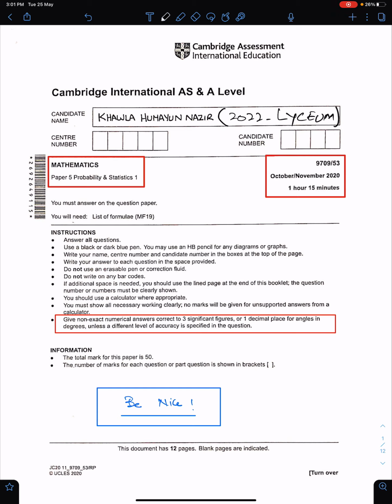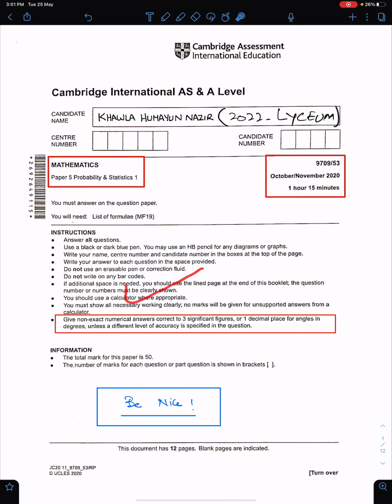In this lecture, I will discuss the solutions of S1 variant 53 of November 2020. And for this, I am using the work of an outstanding and one of my best students, Miss Khwala Humayun of class 2022, the Lyceum.